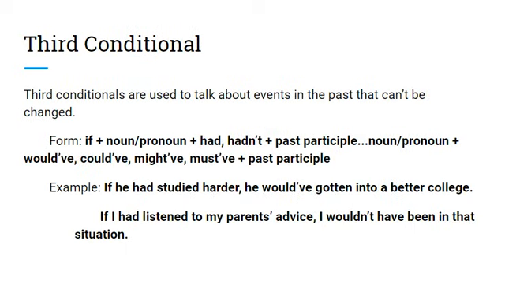Third conditional. Third conditionals are used to talk about events in the past that can't be changed. To form the third conditional, the if clause begins with if, plus the noun or pronoun, plus had or hadn't, plus past participle of the verb. The main clause begins with the noun or pronoun, plus would've, could've, might've, or must've, plus the past participle of the verb. For example, if he had studied harder, he would have gotten into a better college.